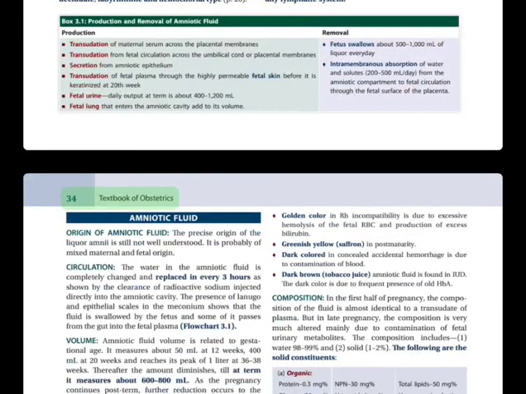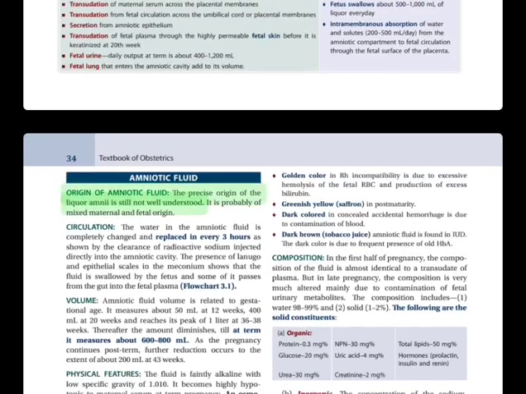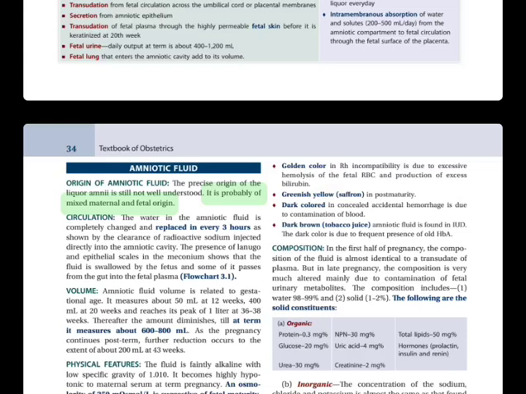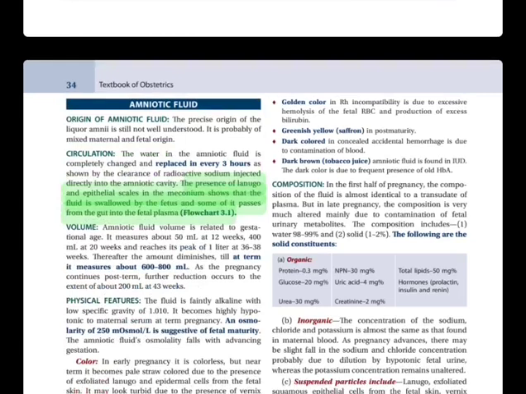Textbook of Obstetrics. Flowchart 3.1. The source and circulation of amniotic fluid. Amniotic fluid. Origin of amniotic fluid. The precise origin of the liquor amnii is still not well understood. It is probably of mixed maternal and fetal origin. Circulation. The water in the amniotic fluid is completely changed and replaced every 3 hours as shown by the clearance of radioactive sodium injected directly into the amniotic cavity. The presence of lanugo and epithelial scales in the meconium shows that the fluid is swallowed by the fetus and some of it passes from the gut into the fetal plasma.